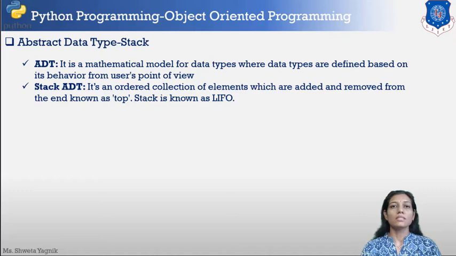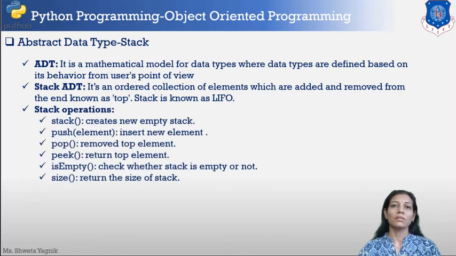So stack is a data structure where insertion and removal of the item occurs at the same end. That end is called the top. So if you are putting item 1, then you put item 2 on it, item 3 on it. When you are removing the items, 3 will be removed first. So this behavior of the data structure is called last in first out. In order to realize this behavior, we are going to implement many functions for the stack.